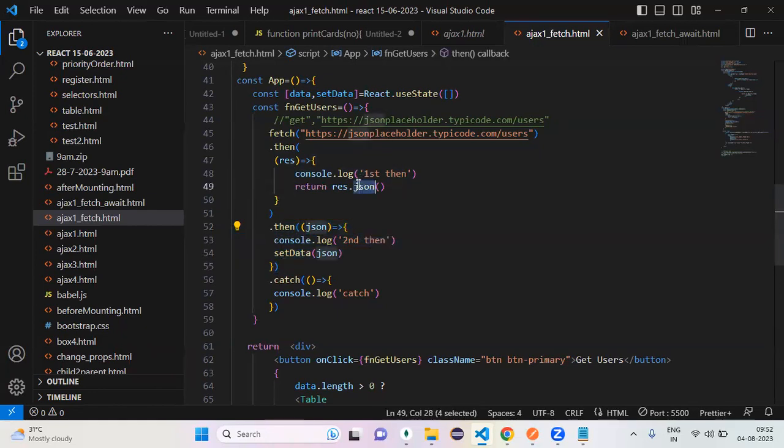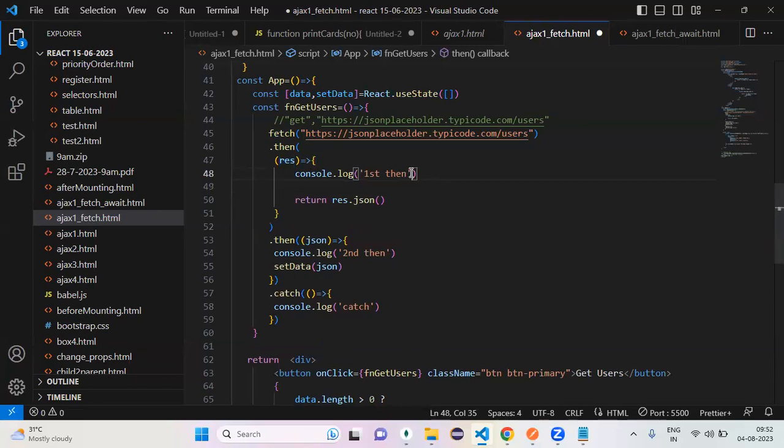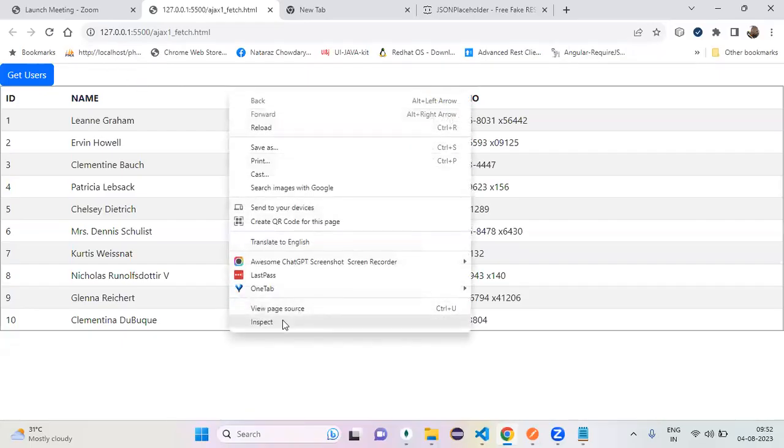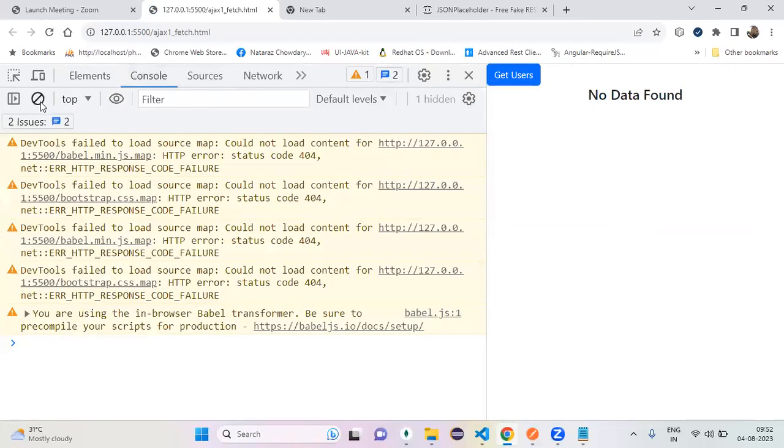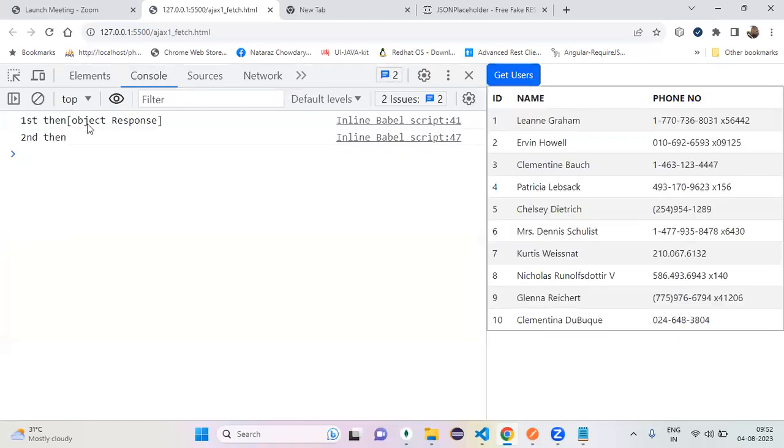If it is a success, my first then function is going to execute, with what? With your return data. What does this JSON take from the response? Your 10 users, or not? Agreed? So why don't you just print res in the first then? If I print it, see, the required output is not coming. That is the problem. If I get the required output, I can stop there itself. If I click on get users, see this.